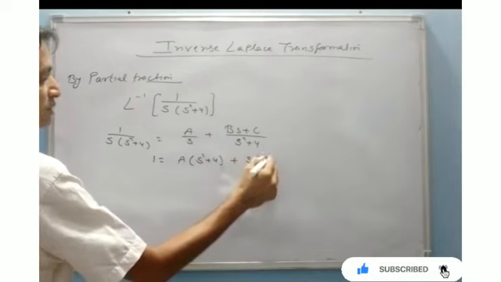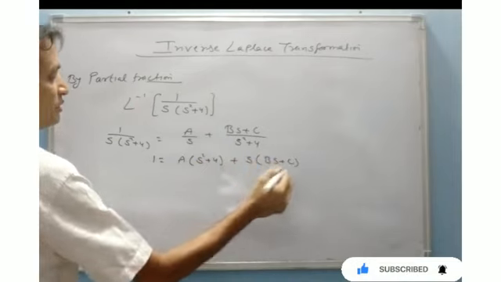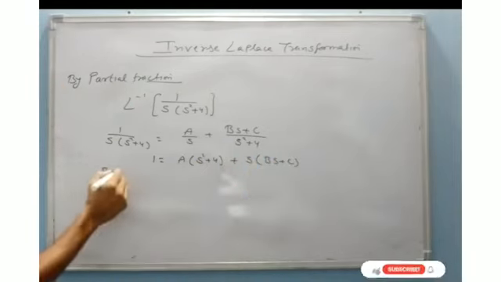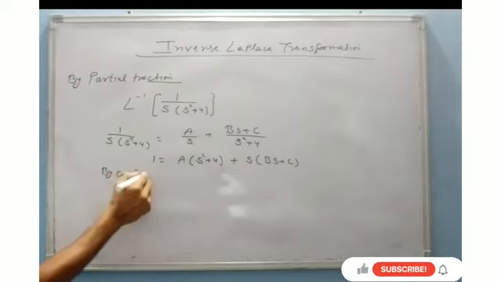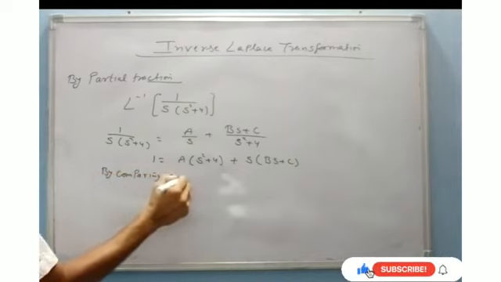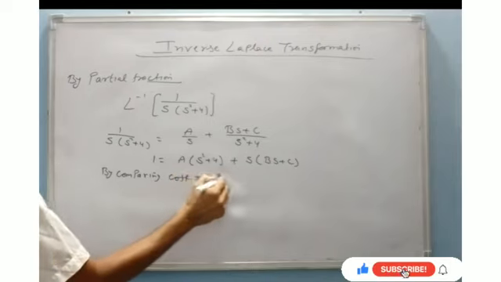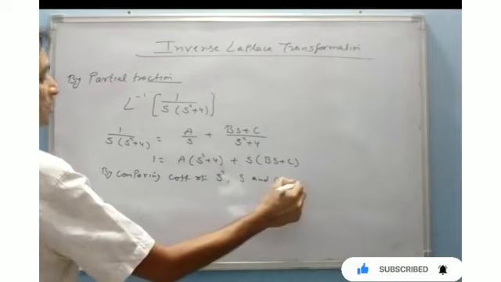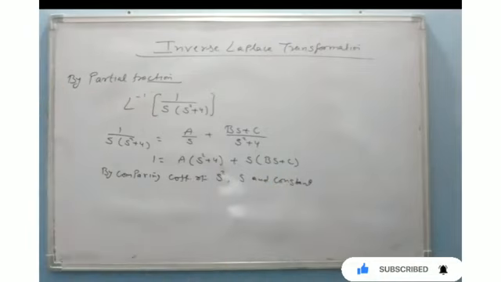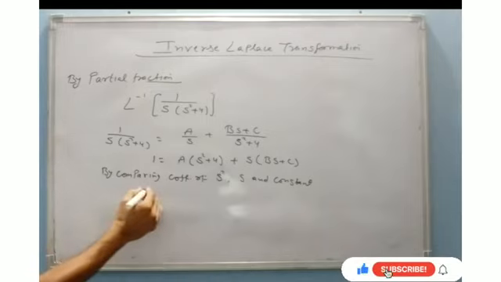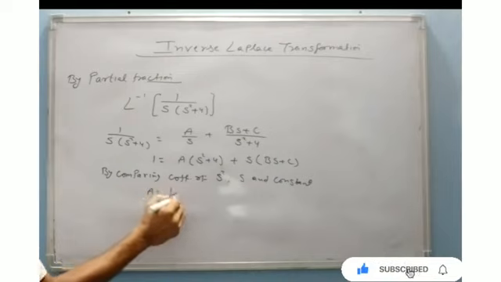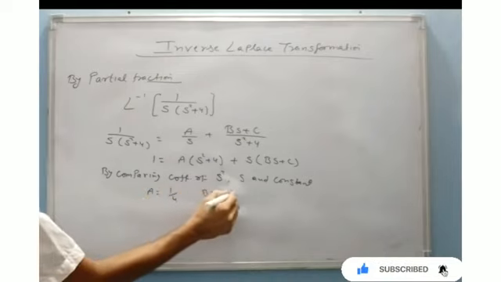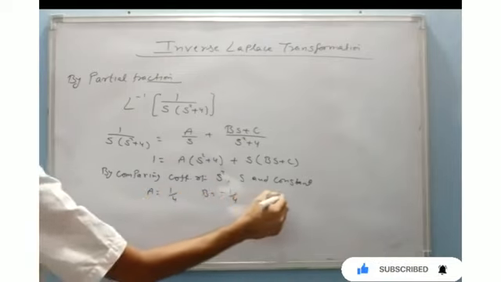s of (Bs plus C), by comparing coefficients of s square, s and the constants. I will get A equals 1 by 4, B equals minus 1 by 4, and C equals 0.